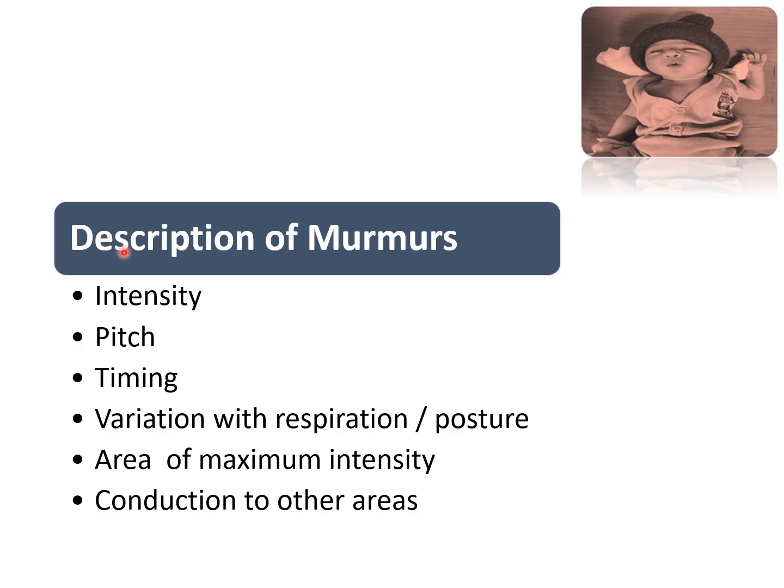So we have to describe the murmur by intensity, pitch, timing, variation with the respiration or posture. Area of maximum intensity of the murmur is very important because we can make the differential diagnosis. Then conduction of the murmur to the other area.